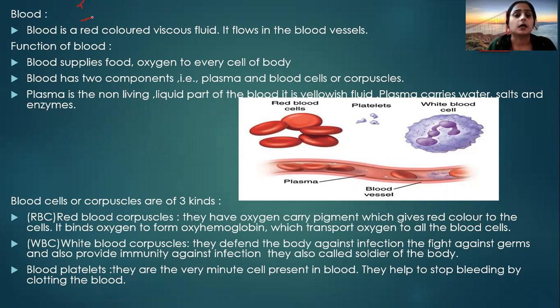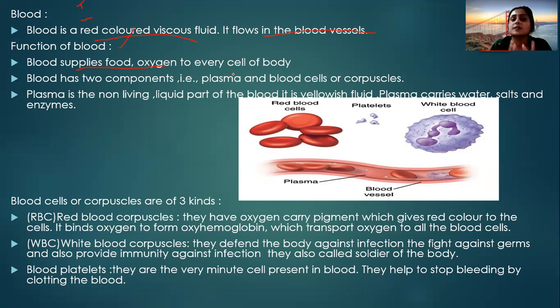Then what is the blood? Everyone knows a little about that. Blood is a red colored, viscous fluid. It flows through the blood vessels. What is the function of blood? Blood supplies food and oxygen to every cell of the body, right?